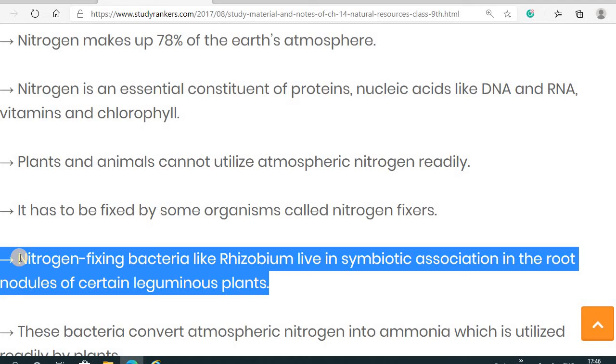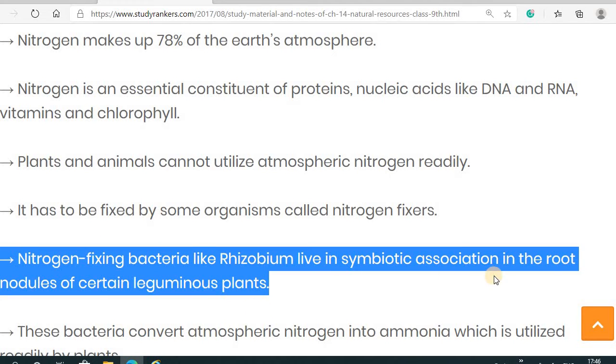So nitrogen fixing bacteria like rhizobium live in a symbiotic association. What is the meaning of a symbiotic association? Symbiotic association means a mutual understanding. This kind of association gives equal benefit to both organisms.